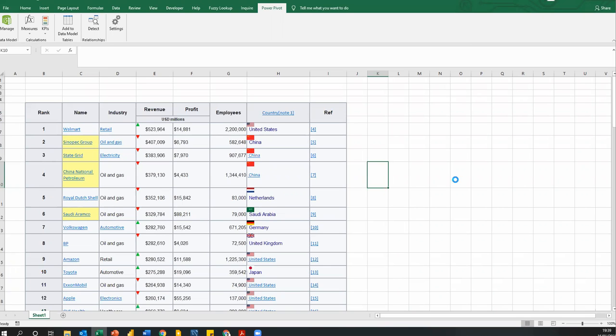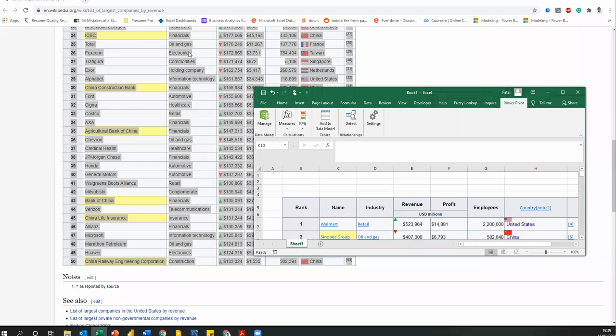But with Power BI, I can connect live to this data set and do my analysis. So what I'm going to do is copy the link.